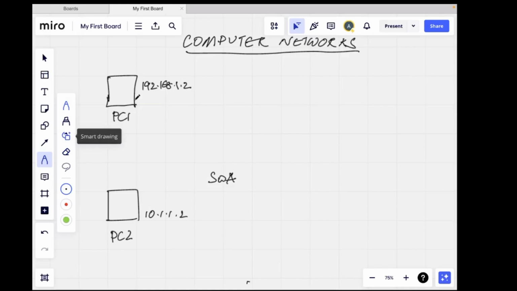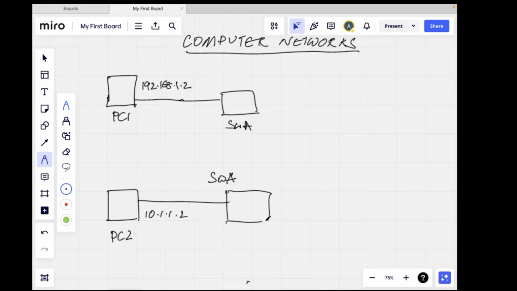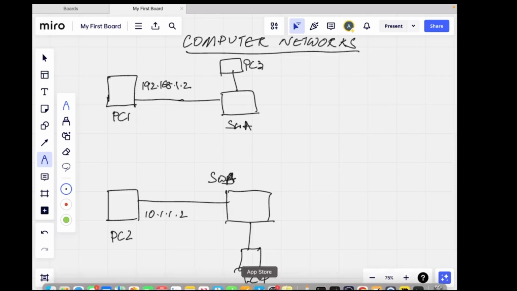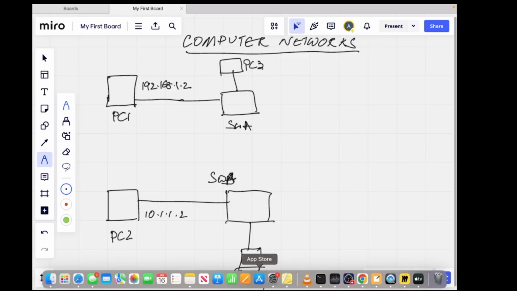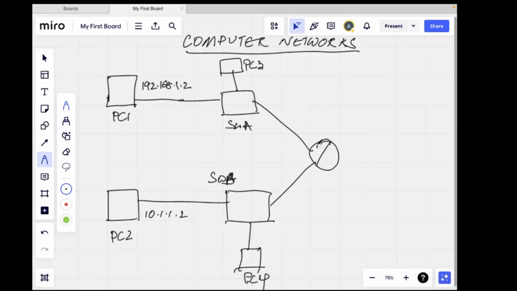let's say I have PC1 which is connected to switch A, and I have PC2 which is connected to switch B. Now let's say I have one more PC over here, part of the same network, PC3. I have one more PC over here which is PC4. Now let's say both switches are connected to a router. Now this interface is part of the 192.168.1.1 network, and this interface is part of